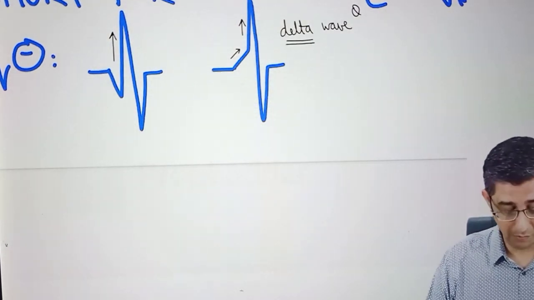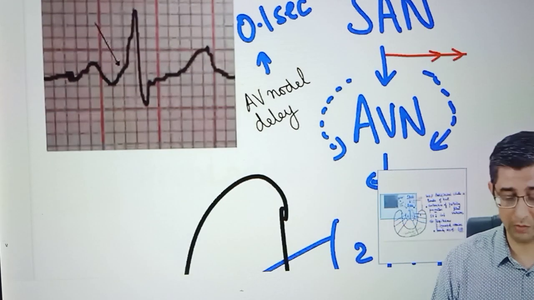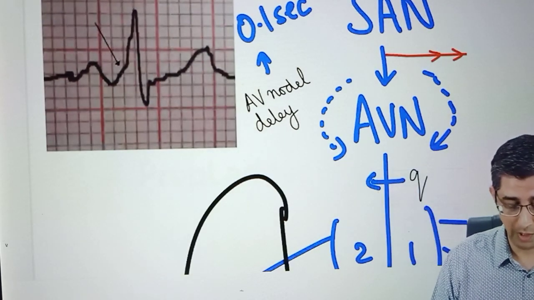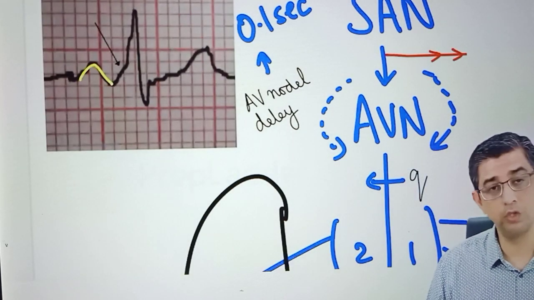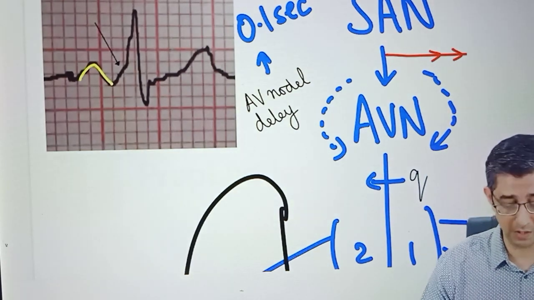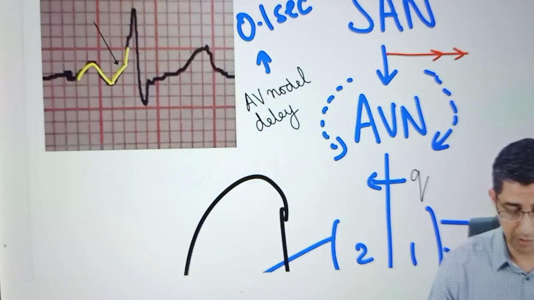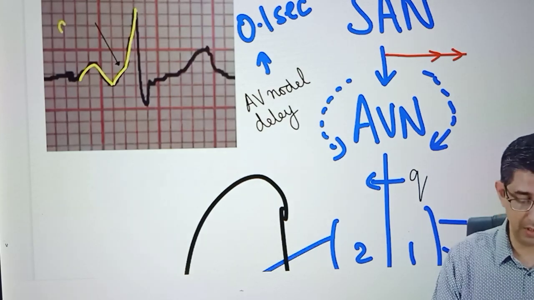It is one of the classical features that is always asked for Wolff-Parkinson-White syndrome. In fact, when I started this topic, the ECG that I brought to your notice, now I hope it will make relatively more sense. There's no Q, there's no PR interval per se. That can be visualized in this case. Immediately you notice there is an upswing of the R with a change in the slope of the R wave. This that is highlighted here is called the delta wave.